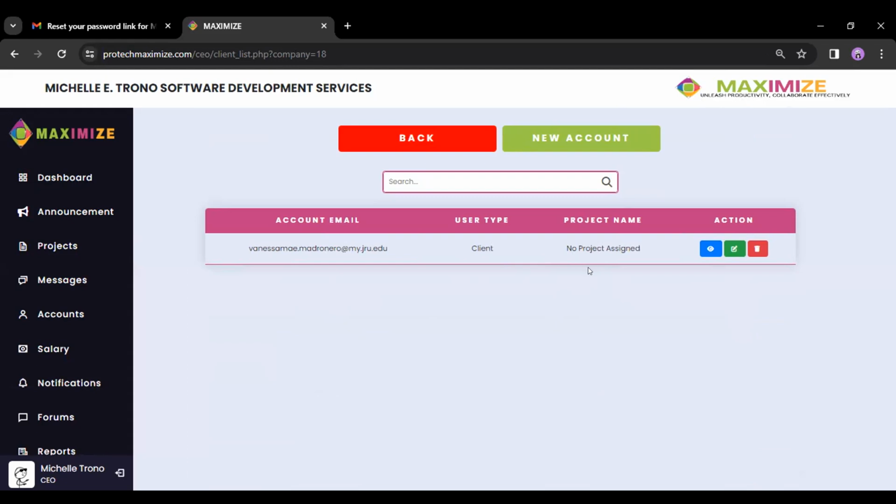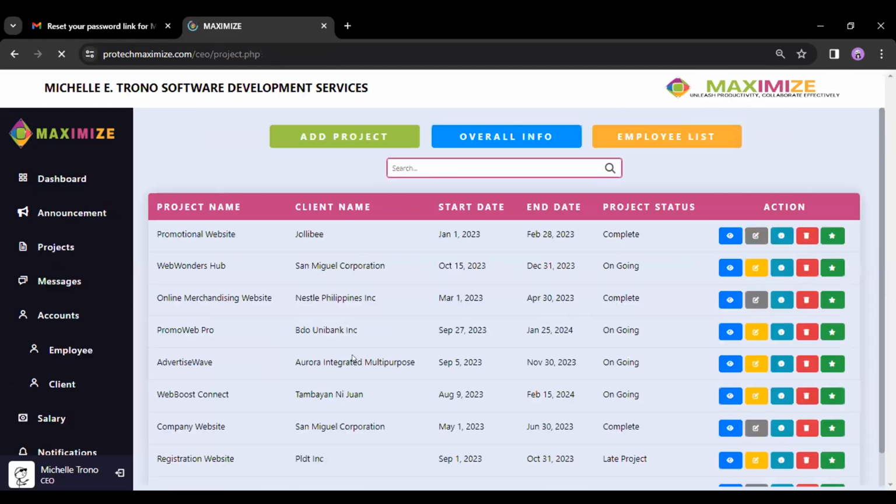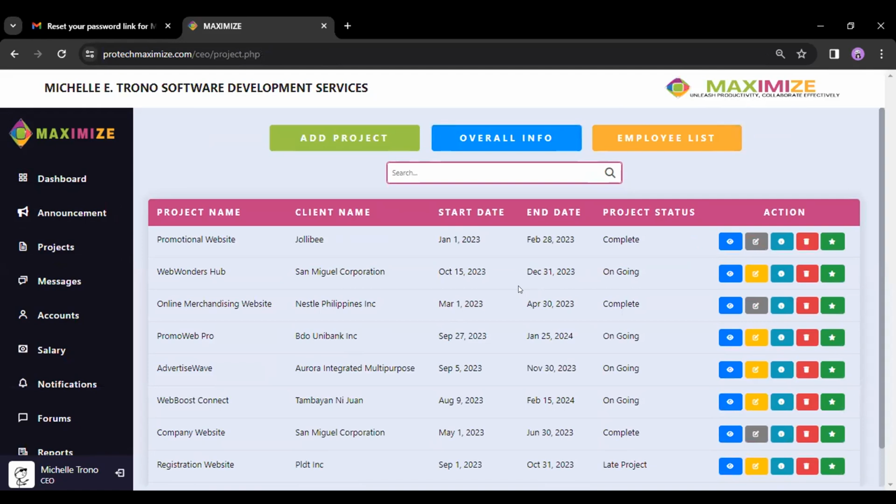Now what we're going to do is the project module, or the creation of the actual project. When we go to the projects, we have here the different projects created already. They are already auto-populated in our database. Aside from viewing, we can also edit and delete projects that should not be there.